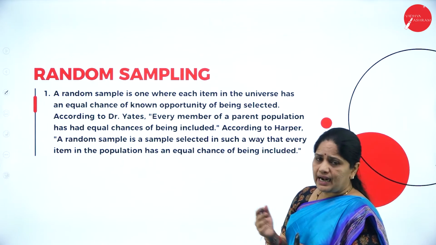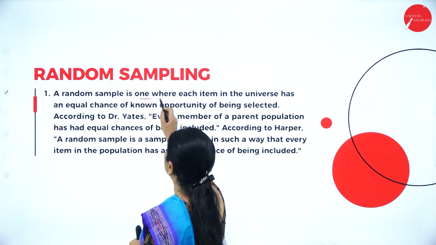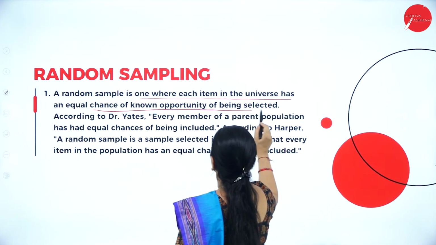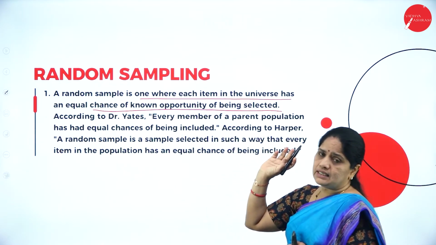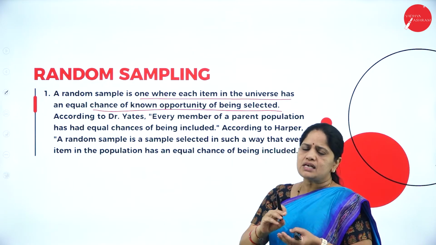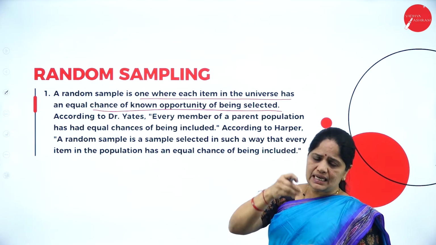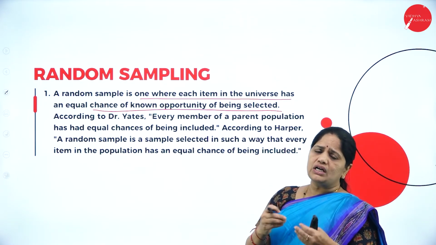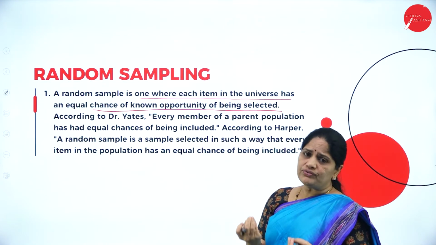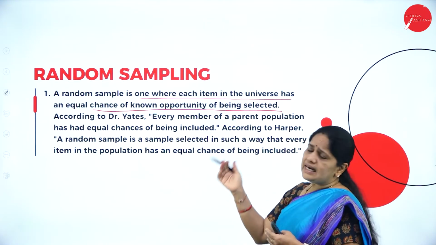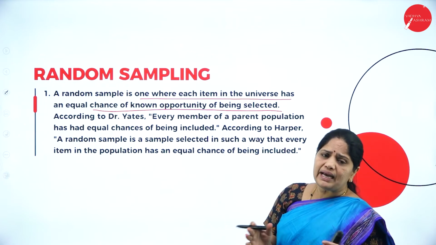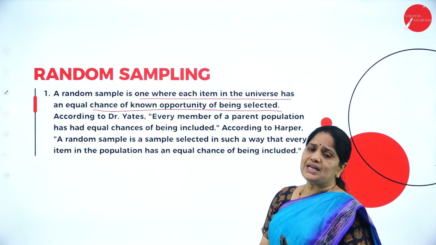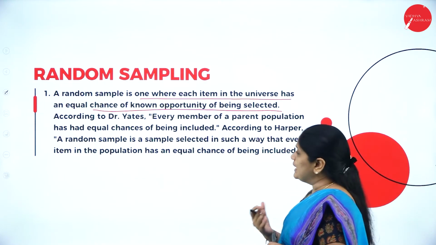Then in this random sampling, a random sample is one where each item in the universe has an equal chance, a known opportunity, of being selected. Just like from a pack of cards, you can select any one card, and we don't know what card will be drawn. The same way, random sampling means you can pick any one from the population, and every unit of the population has an equal chance of being selected.